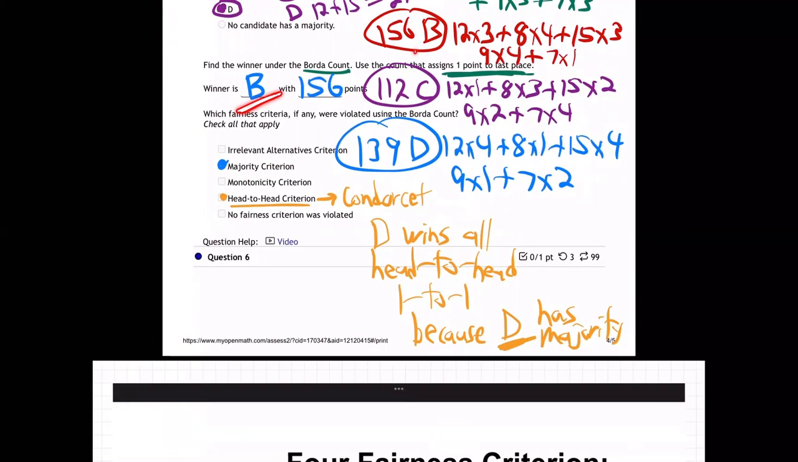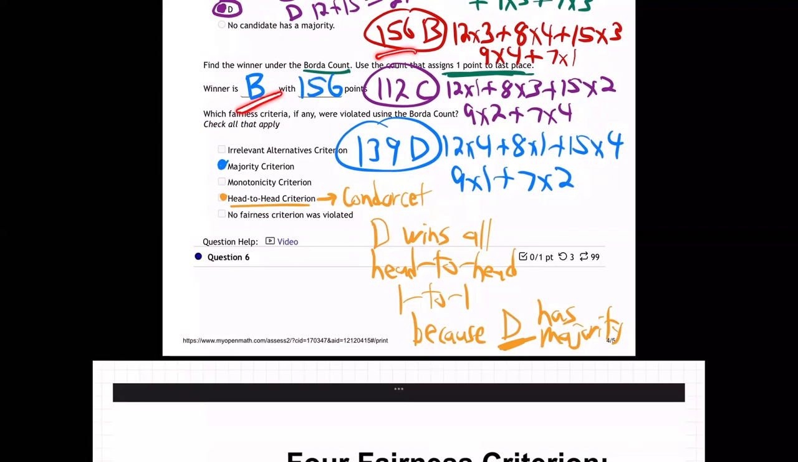because Borda count gave the victory to B, when in reality, D had a majority and D would win all the head-to-head. So D should have won by majority and by the fact that he won all head-to-heads. But in reality, B got more points by the Borda count method. So that makes us think Borda count's kind of an unfair method. It gave the victory to B, when in reality, D had more than half of the first place votes.